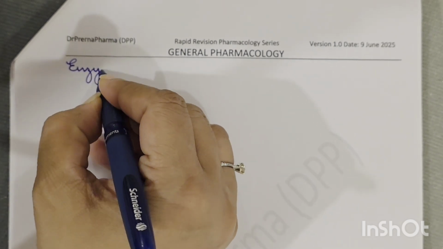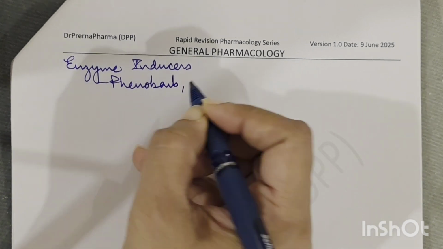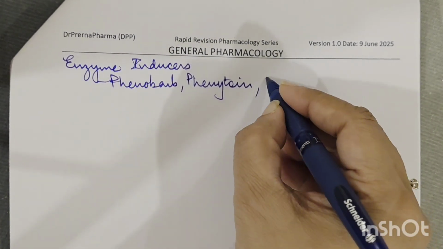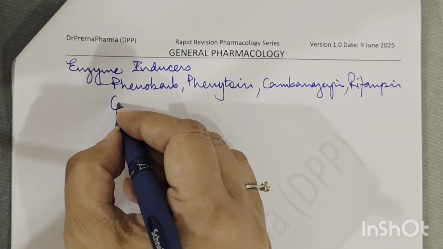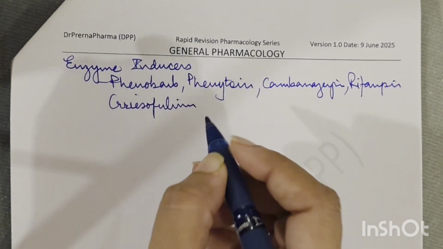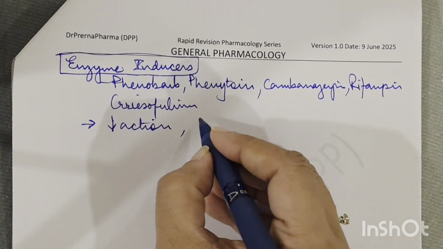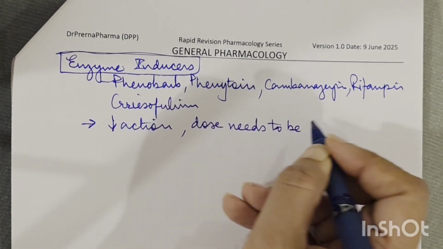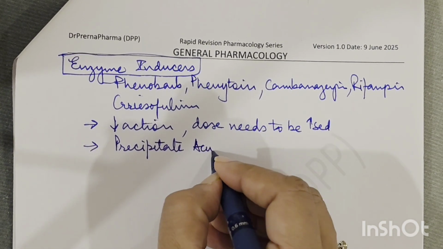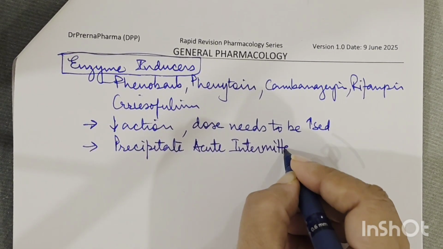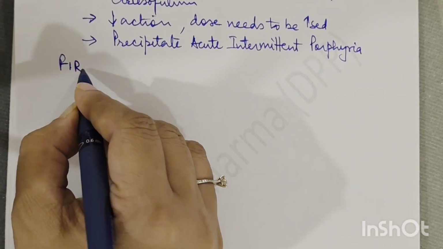Then we have certain drugs which are enzyme inducers, right? In enzyme inducers we talked about phenobarbital, phenytoin, carbamazepine, okay? Rifampicin. There's another drug, griseofulvin. That is also an enzyme inducer. And what will enzyme inducers do? Enzyme inducers will reduce the action. So the dose needs to be increased. And these drugs can precipitate acute intermittent porphyria. Okay, remember this.